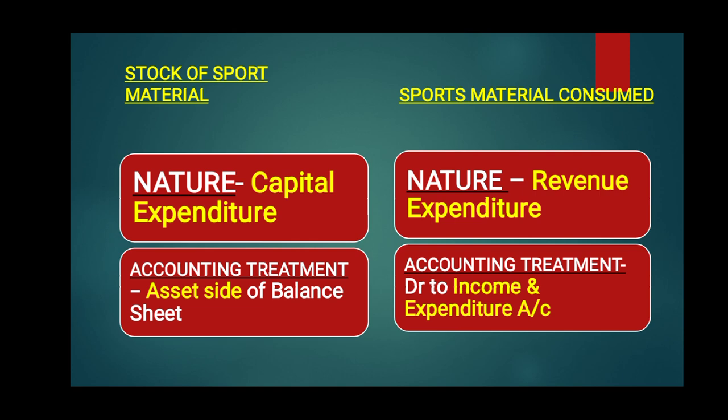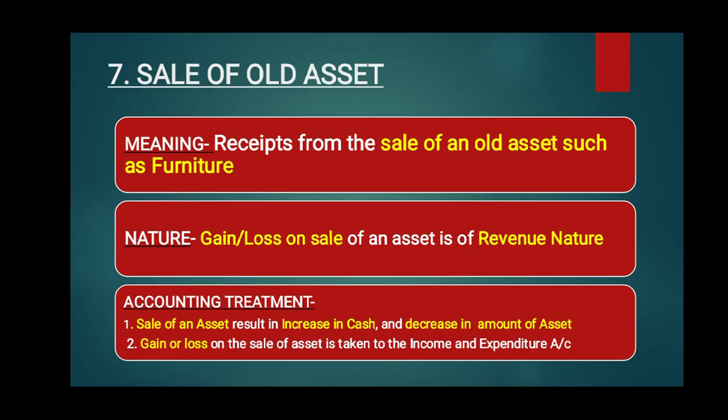So next item is sale of old assets, such as sale of furniture, etc. Any gain or loss on the sale of a fixed asset is treated as revenue received or revenue expenditure.